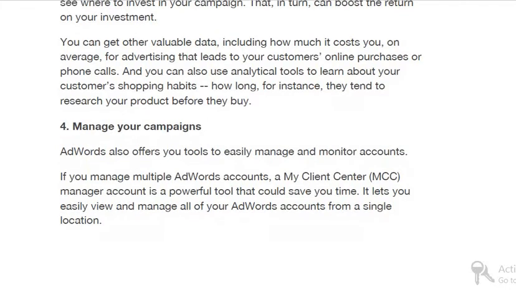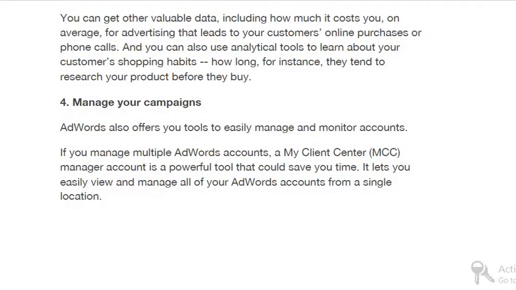Manage your campaigns. AdWords also offers you tools to easily manage and monitor accounts. We will discuss the live campaign after the completion of this PDF. If you manage multiple AdWords accounts, My Client Center, multiple AdWords accounts can be managed from a single manager account as well.